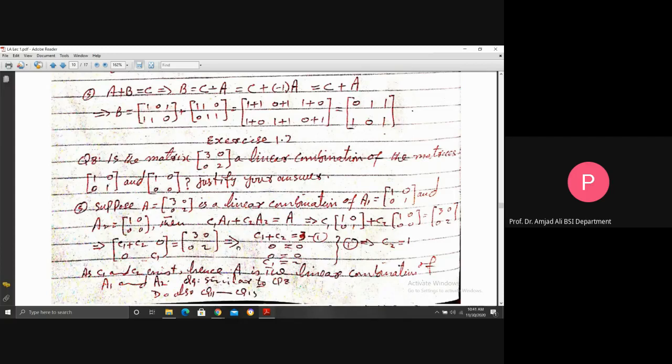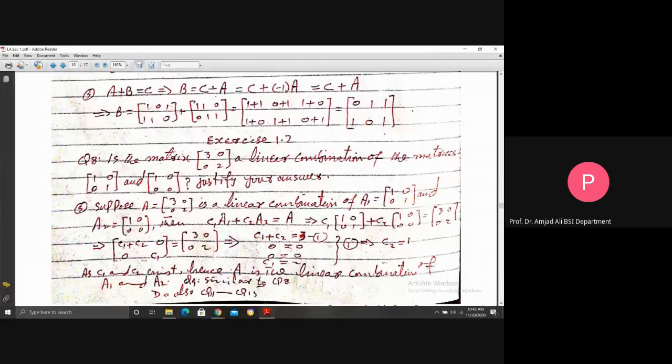Now in exercise 1.2, see questions 8 and 9 and questions 11 to 15. Question 8: is the matrix 3002 a linear combination of the matrices 1001 and 100? Justify your answer. We suppose that A, equal to this matrix, is a linear combination of A1, this matrix, and A2, this matrix. When we suppose that A is a linear combination of A1 and A2, then use the definition.